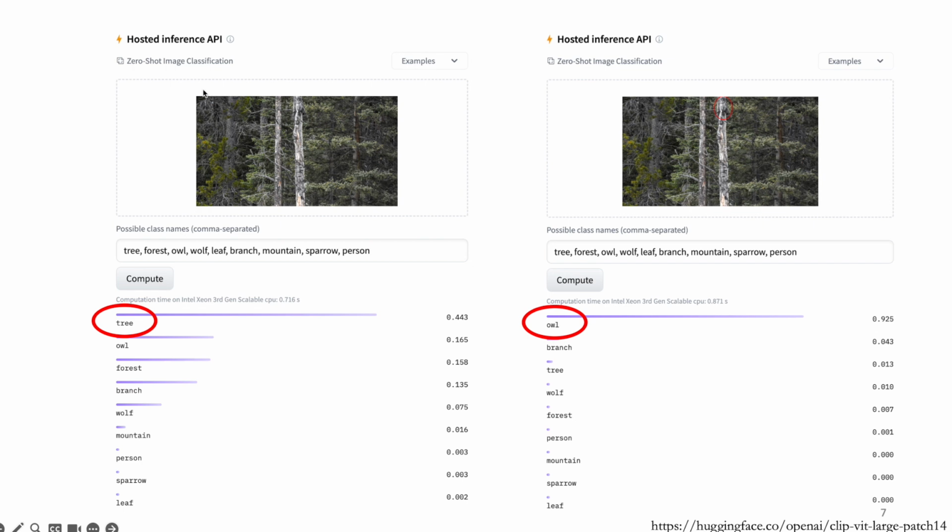When we compare these two predictions, we see that the mere addition of a small red circle on one of them drastically changes the output. However, the important part here is the placement of the circle. It is placed on top of the owl. In this work, we discover an emergent ability of CLIP, whereby by drawing a circle on an image, CLIP's global image representation is focused on the annotated region.